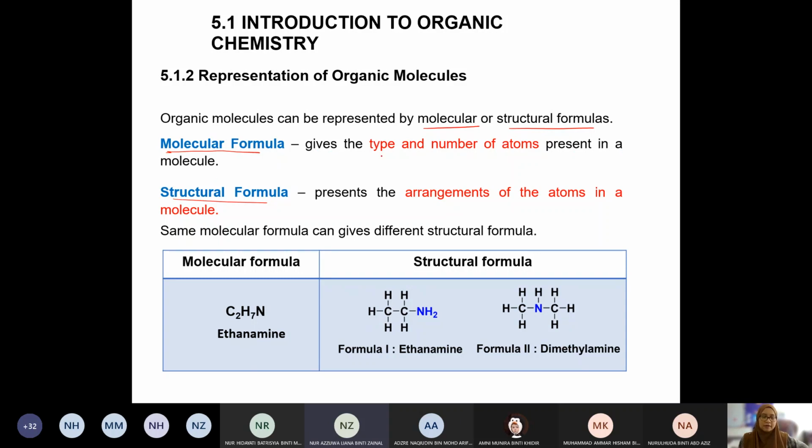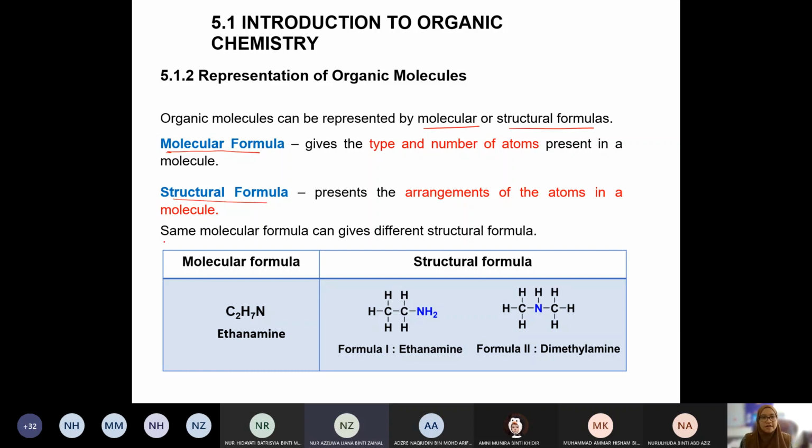The information we can get is very limited because we only know how many atoms are present in the molecule, and the type of atom. Is it carbon? Is it a metal? Is it halogen? That's all we know. But how they are arranged in the molecule, we don't know. We don't have that information. Okay, so molecular formula is quite limited.